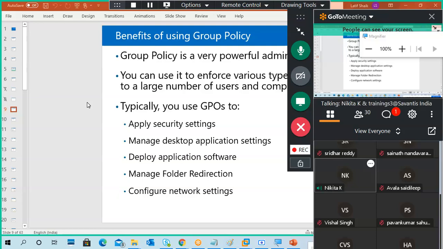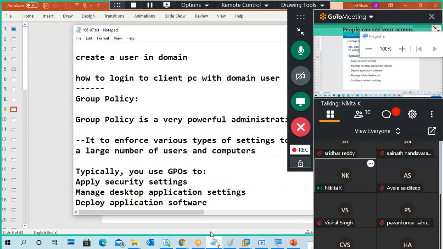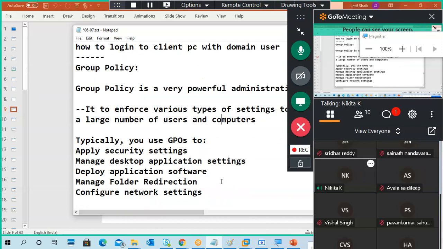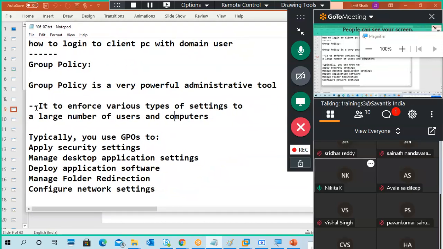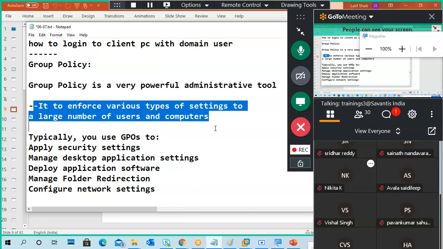What is group policy? It provides central management and configuration of OS, application and user settings in an Active Directory environment. It is a simple statement. See, just this statement is enough.